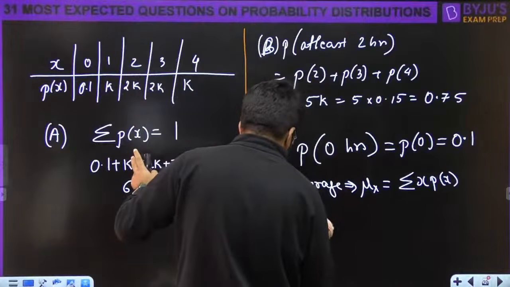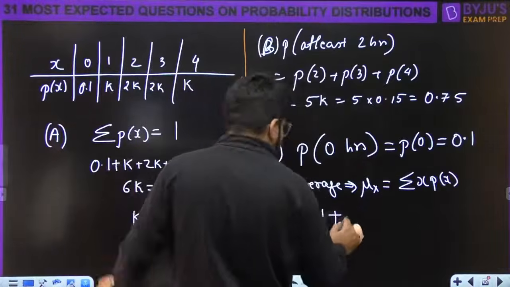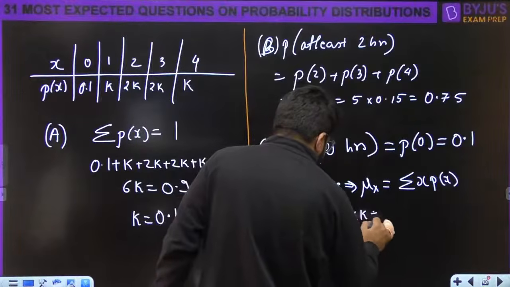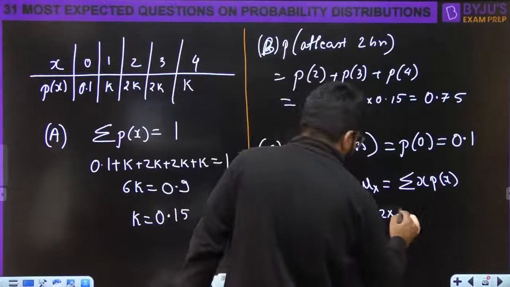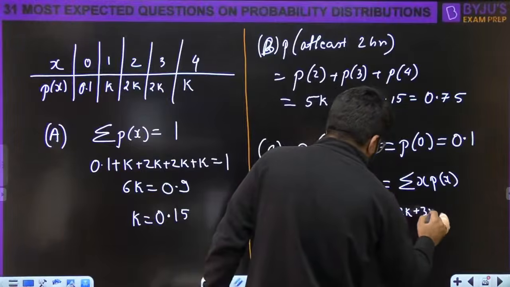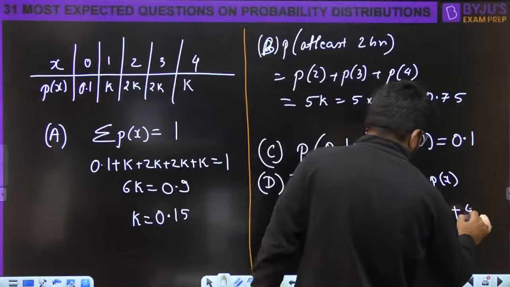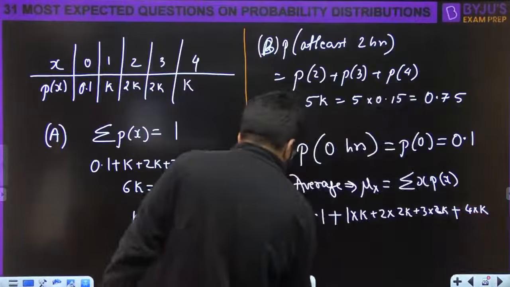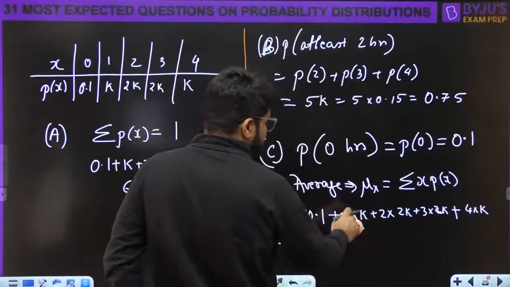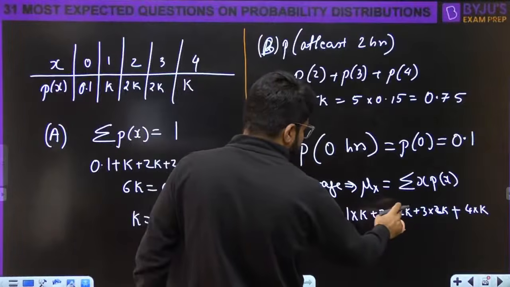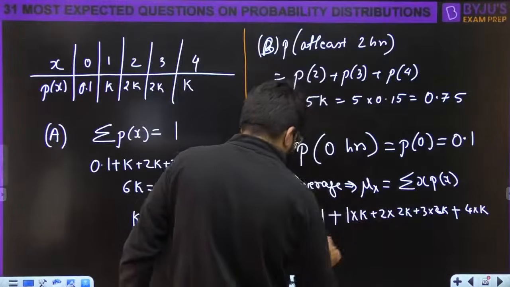The first is 0 into 0.1, that is not to be counted. Then you have 1 into k, then 2 into 2k, then 3 into 2k again, and then 4 into k. So this is total equal to k plus 4k, that is 5, then 6, 11, 11 plus 4, 15.